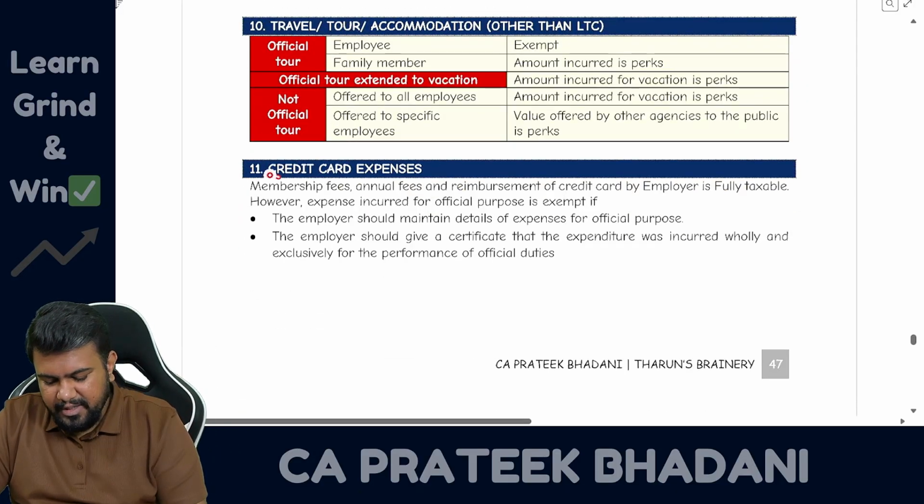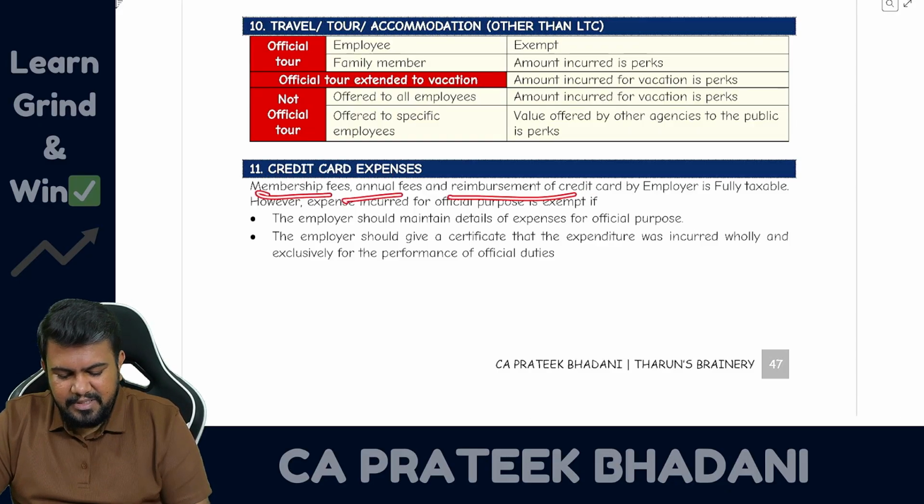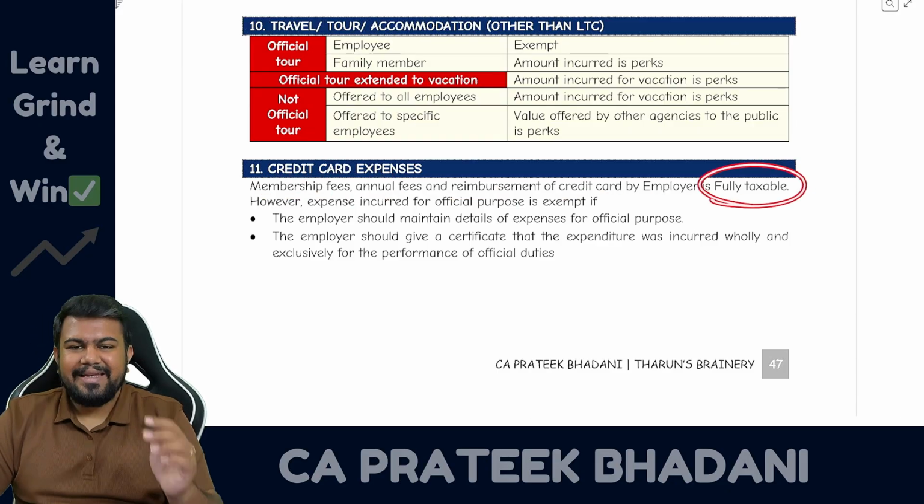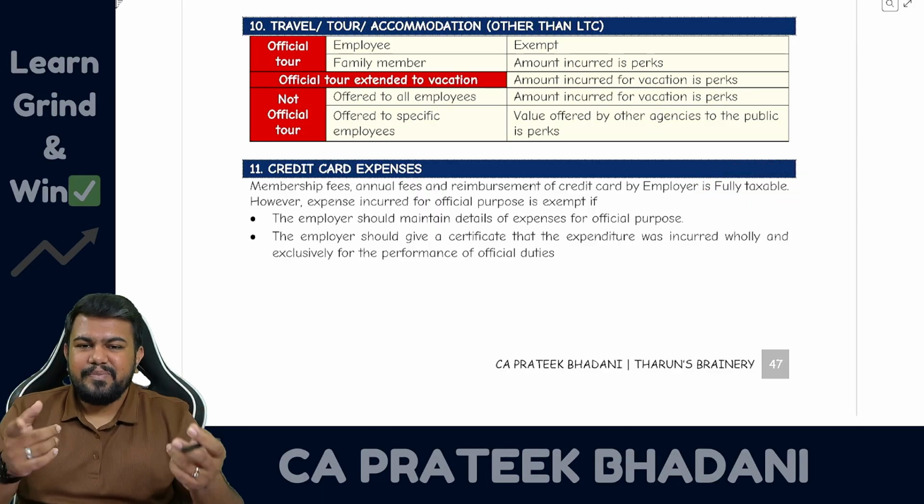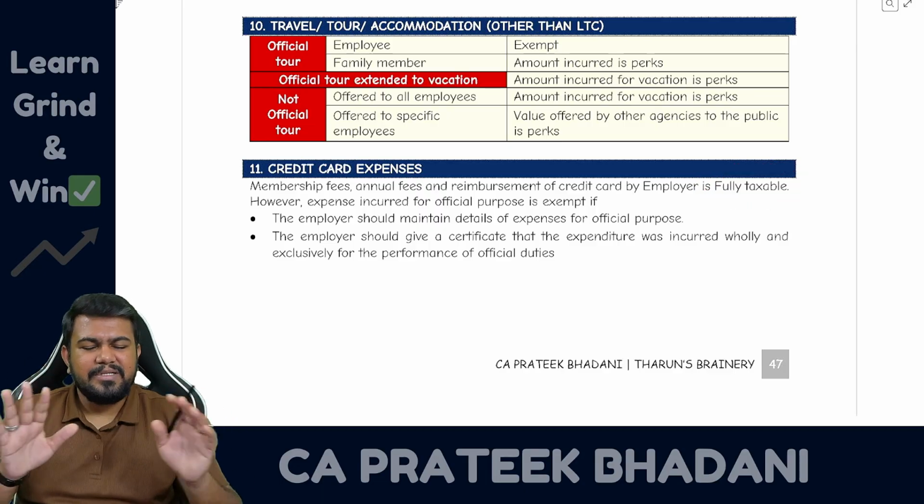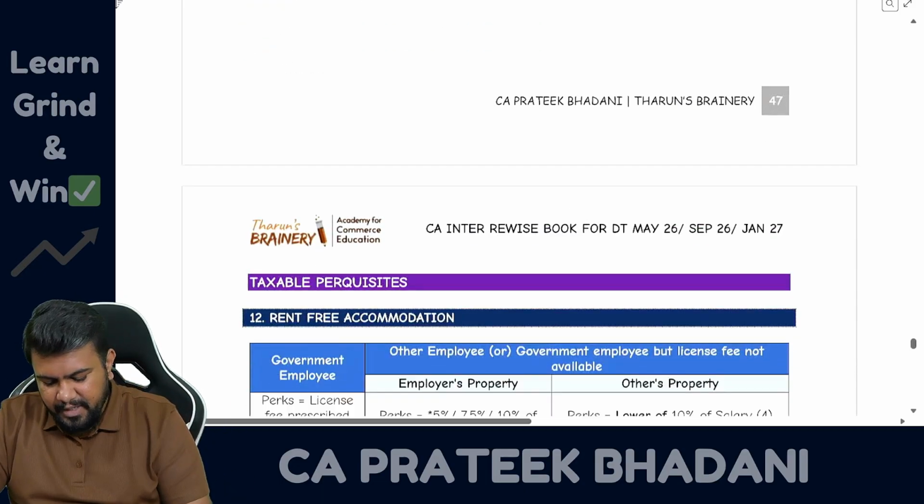Now let us talk about credit card. So credit card also I told you, membership fees, annual fees, reimbursement of credit card expense is fully taxable. However, if credit card expense has been incurred for official purpose, it will not be taxable. Now let us talk about